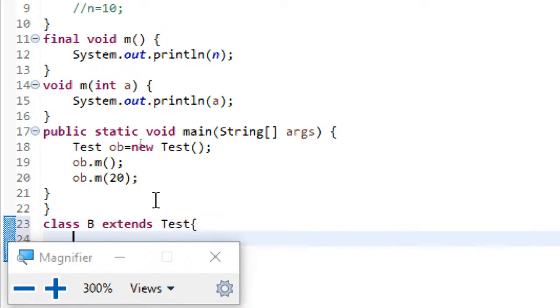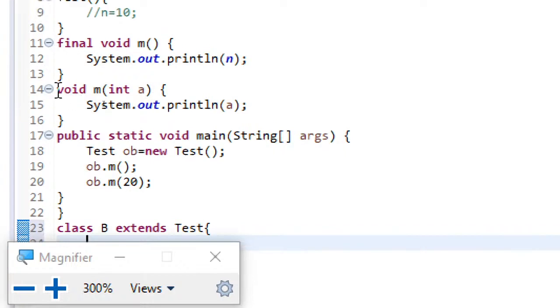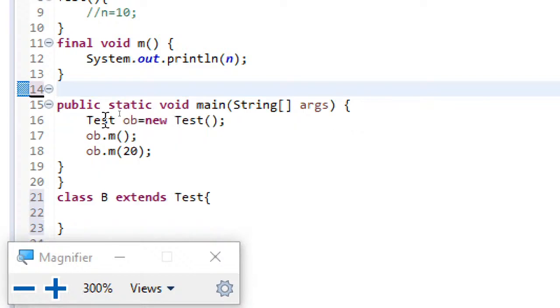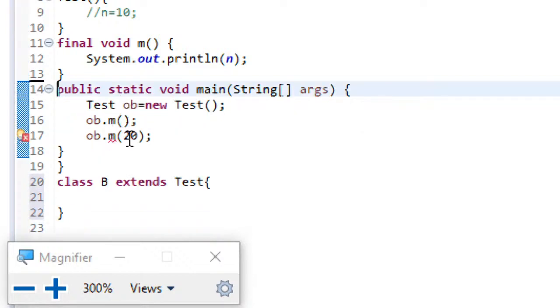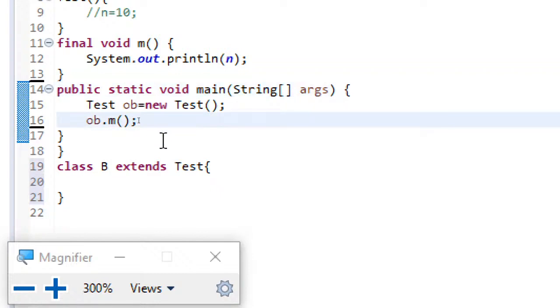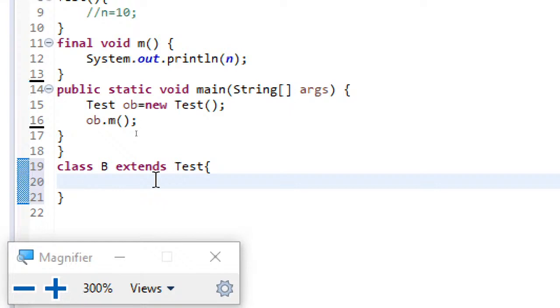Now you can just see I have final void m, and this worked fine. Now I'll just remove this, and this statement is also not required because I just deleted that method. And here you can see now what I'm doing, void m.